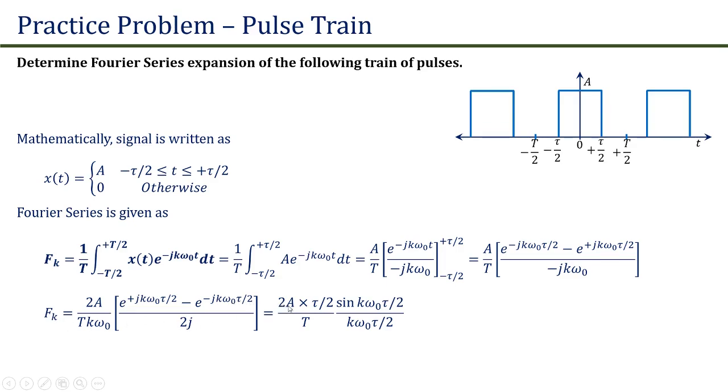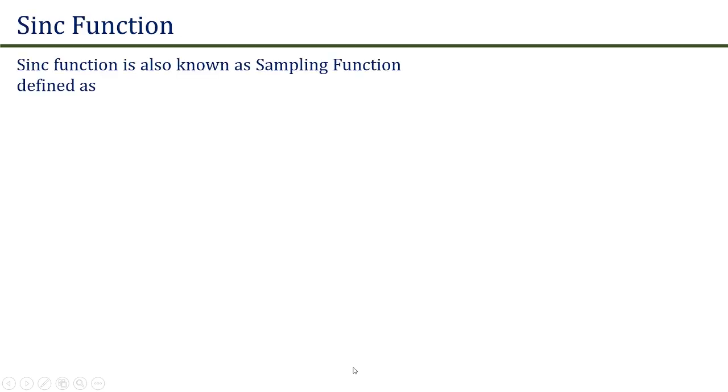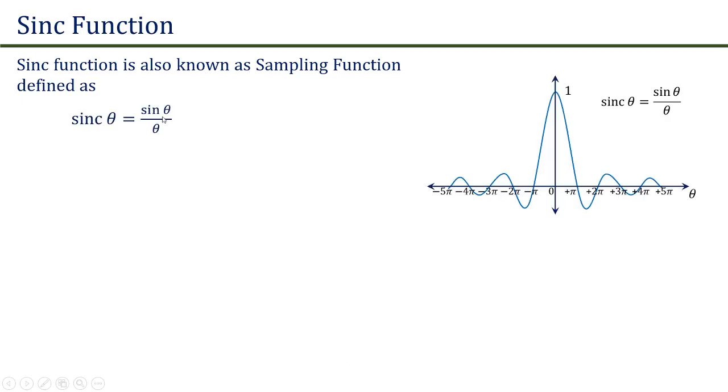Further, fk is equal to 2A into tau by 2 divided by T sin of k omega naught tau by 2 divided by k omega naught tau by 2, which is nothing but a Sinc function. We will write fk is equal to A tau by T Sinc of k omega naught tau by 2. Sinc function is one of the important signals in communication systems, and this is also known as a sampling function, which is defined as sin of theta upon theta.